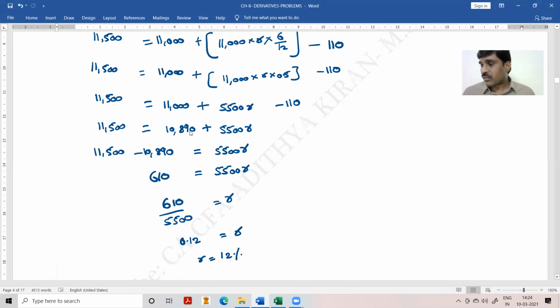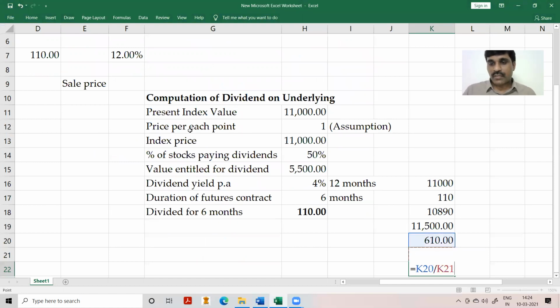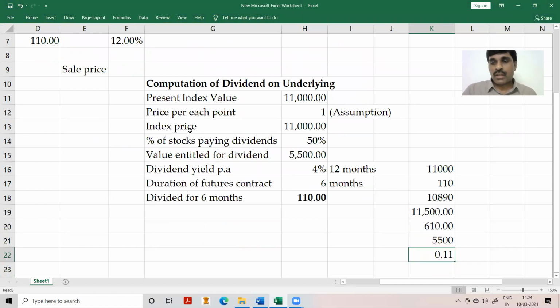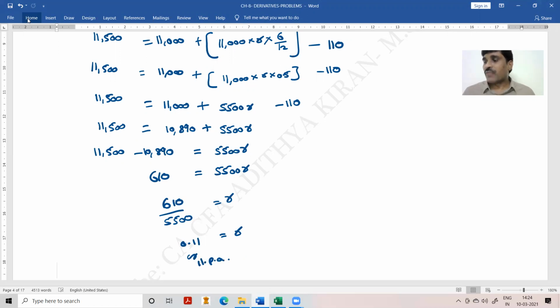So in that case, the answer will be different. 610 divided by 5,500. So this will be 11%. It will be 11% per annum. Therefore R is equal to 0.11 or 11% per annum.